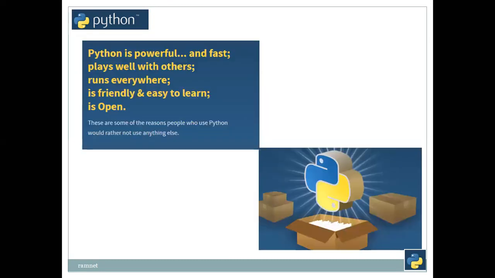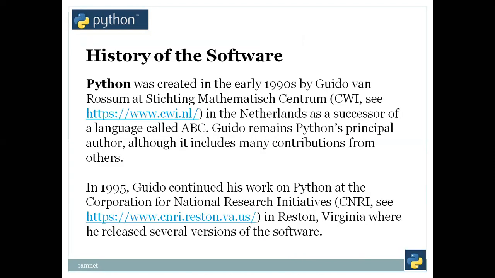Then the next one is Python is powerful, fast, plays well with others, runs everywhere, friendly, easy to learn, and open. Definitely it is an open standard. Nobody owns this one. The person who invented it has given it to open. So it is easy to learn. They are saying it is easy to learn.